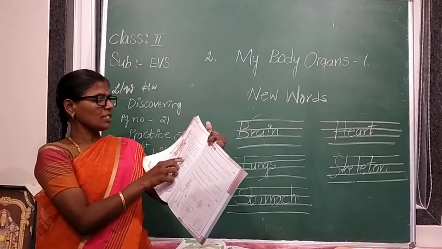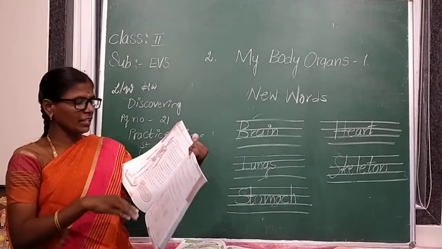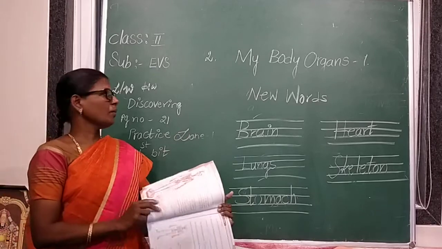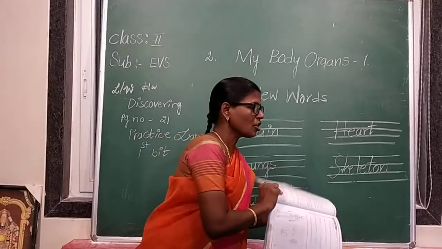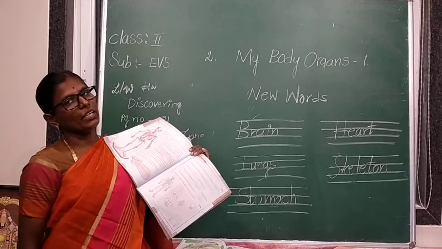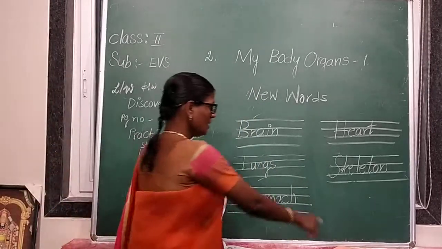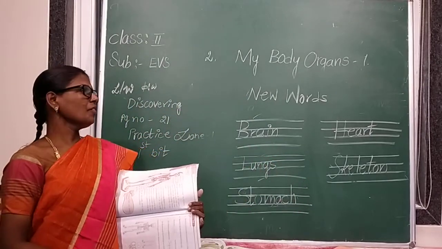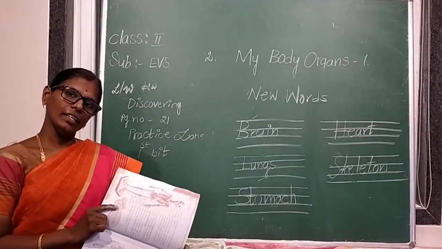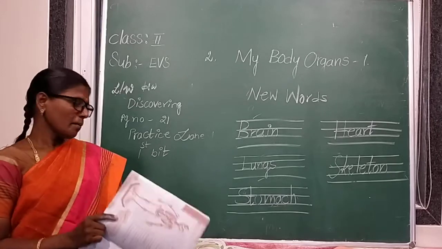The bones joined together to form a framework called skeleton. Our body moves with the help of the skin, bones and muscles.